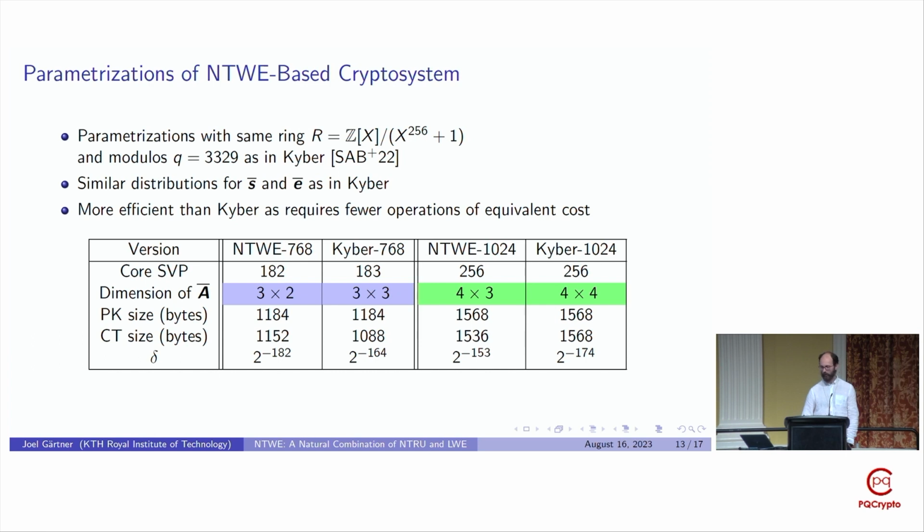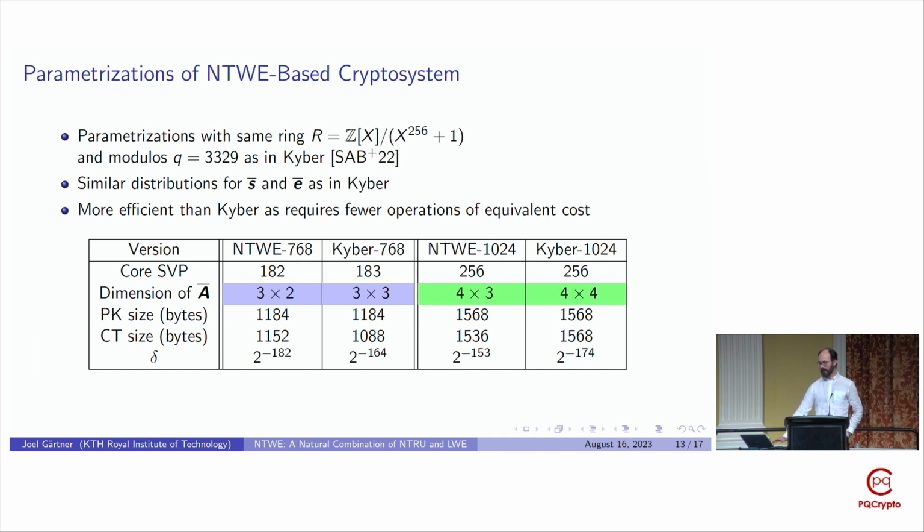So we consider the same ring and modulus as in Crystal-Kyber, and with the distribution for the secret vector S and error vector E that are very similar to the corresponding parameterizations of Crystal-Kyber. But a significant difference between our scheme and Crystal-Kyber is that we use a smaller A matrix for a comparable security level due to our estimated concrete hardness for the NTWE problem.